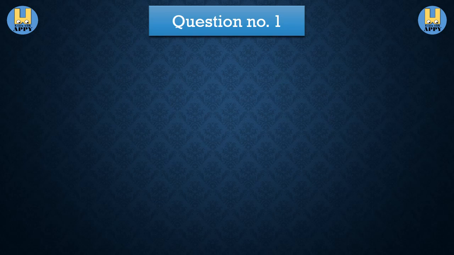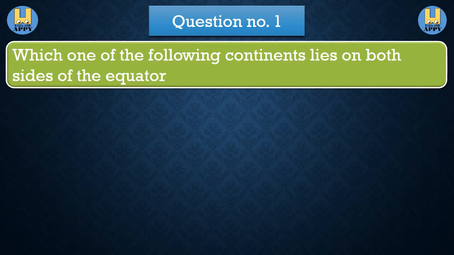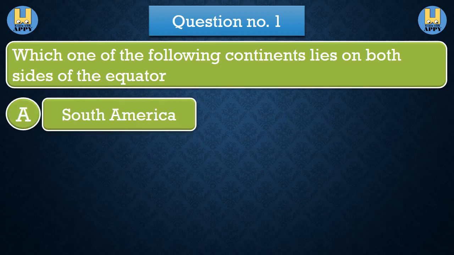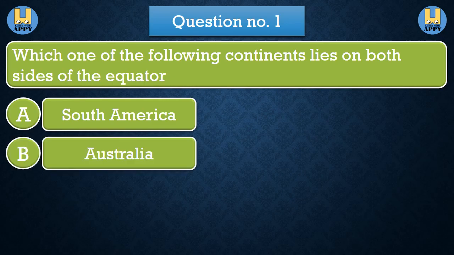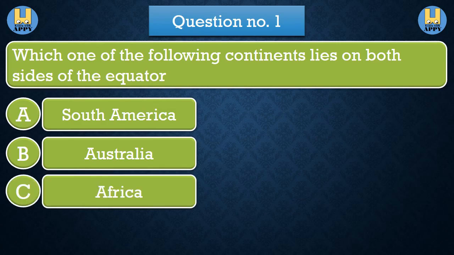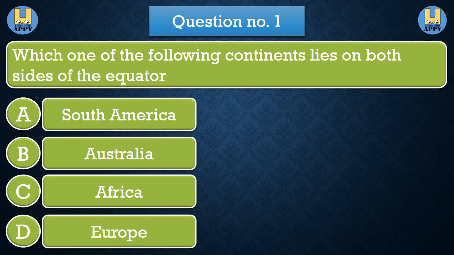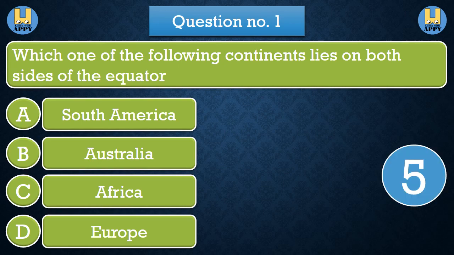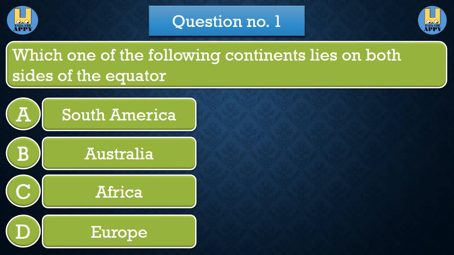Question number 1. Which one of the following continents lies on both sides of the equator? Option A, South America. Option B, Australia. Option C, Africa. Option D, Europe. The correct answer is option C, Africa.